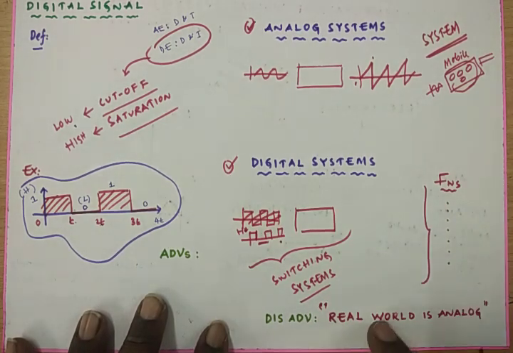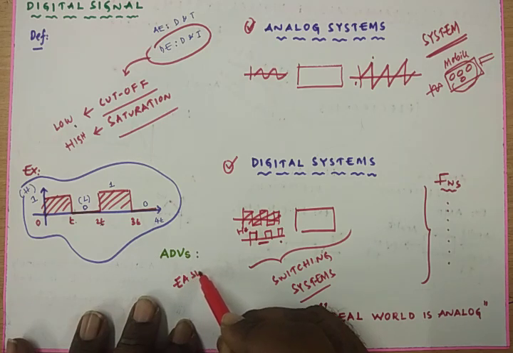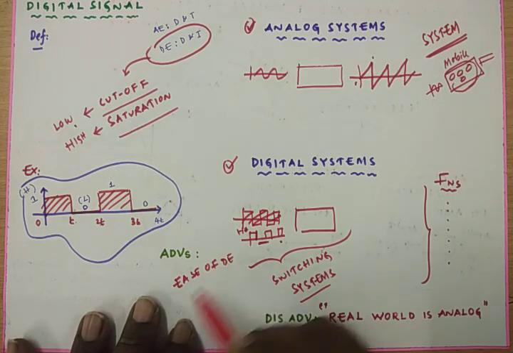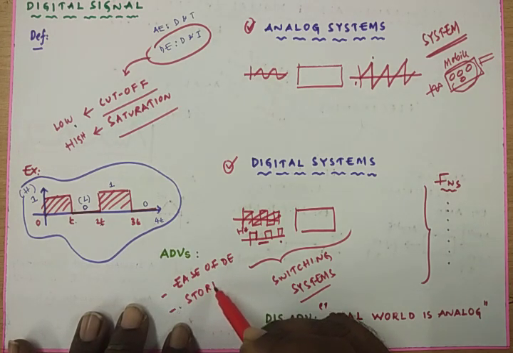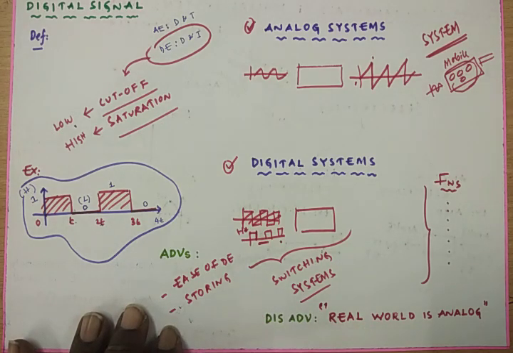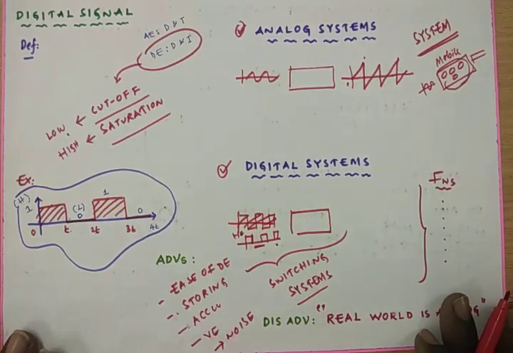The digital systems have many advantages. They offer ease of design, and we can store information in digital form very easily. That means digital systems are used as storage devices, and by using the digital system we can get accuracy and precision. Digital systems are more versatile, and likewise less affected by noise. All these are the best advantages of the digital system compared to the analog system.